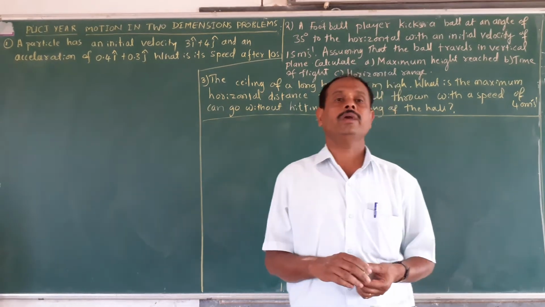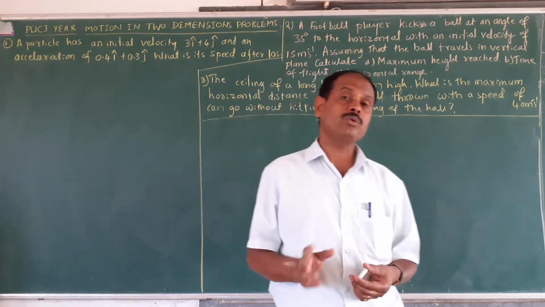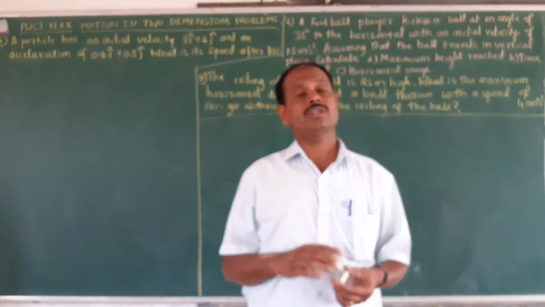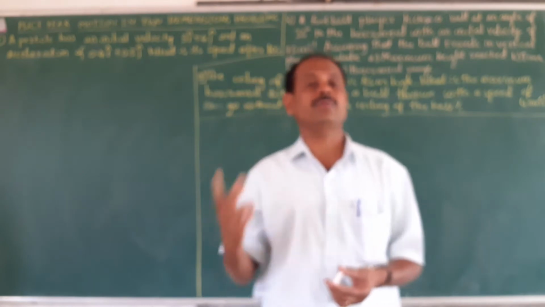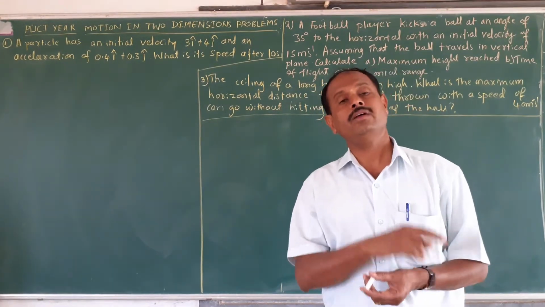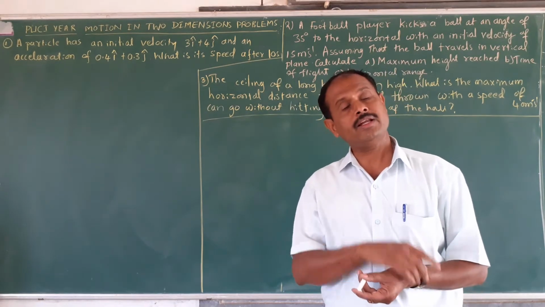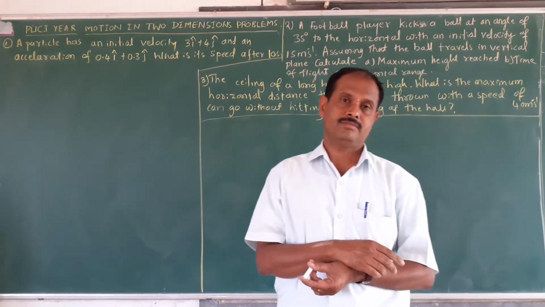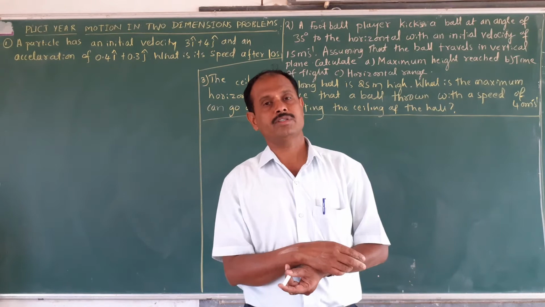Motion of the particle in two dimensions means that you change two coordinates, x and y. It is in the xy plane, or the yz plane, y and z, or the xz plane, x and z. Then it is a two-dimensional motion.